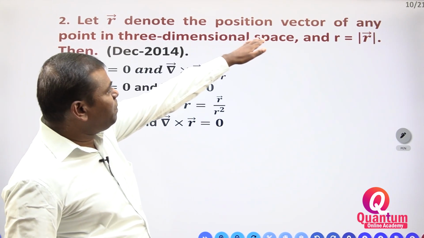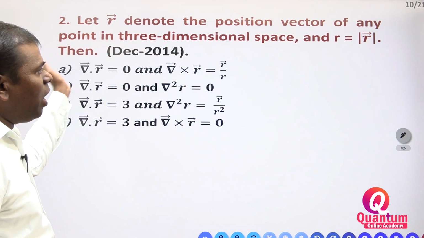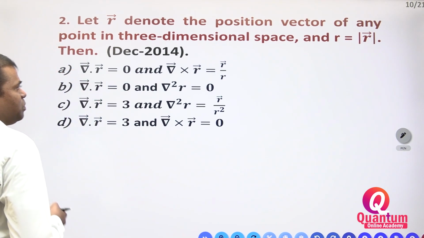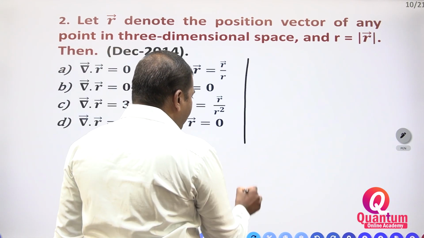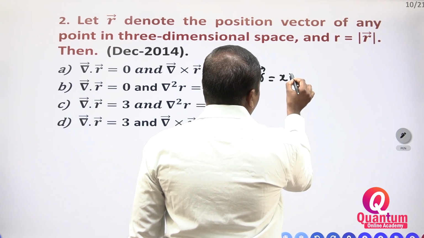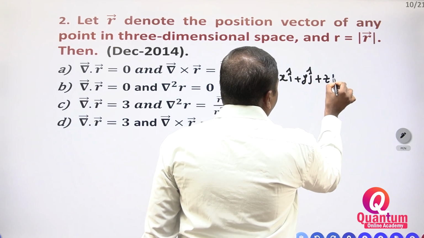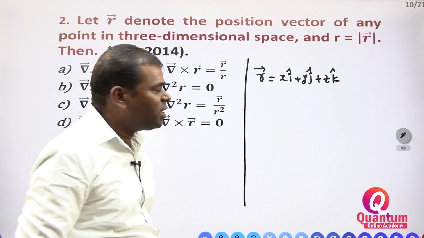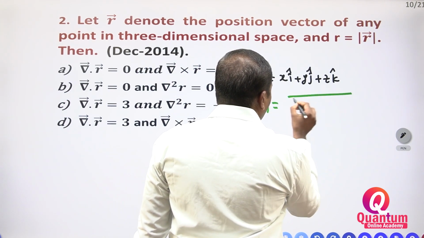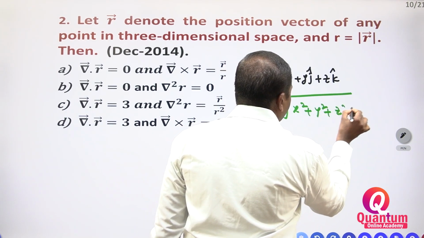Let r denote the position vector of any point in 3-dimensional space, and r is equal to the magnitude of r. Then what do we have to do? Right? First, r is the position vector: x i cap plus y j cap plus z k cap. This is the position vector. The magnitude of r is equal to the square root of x squared plus y squared plus z squared.